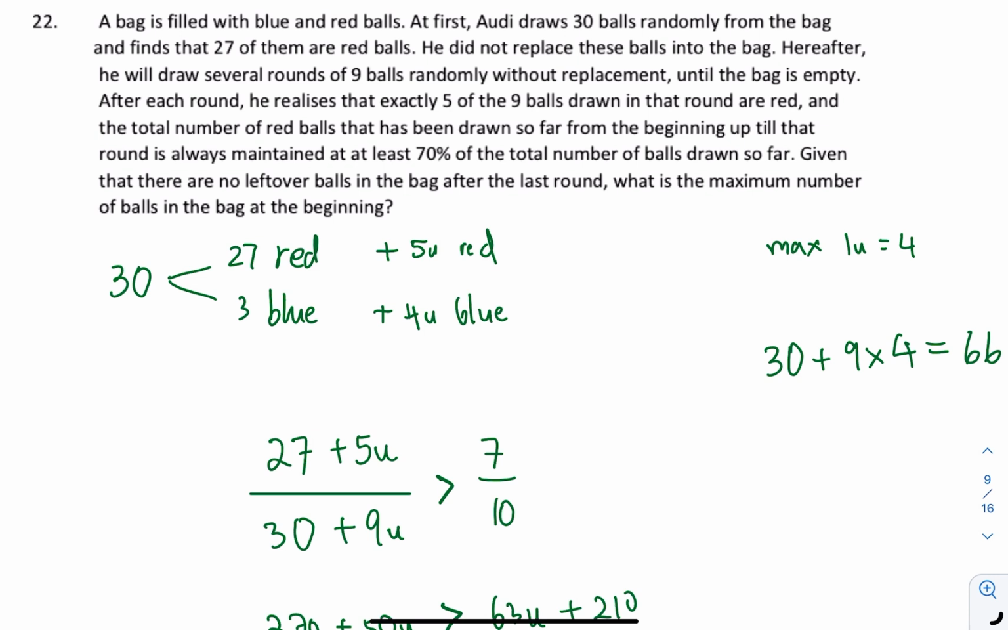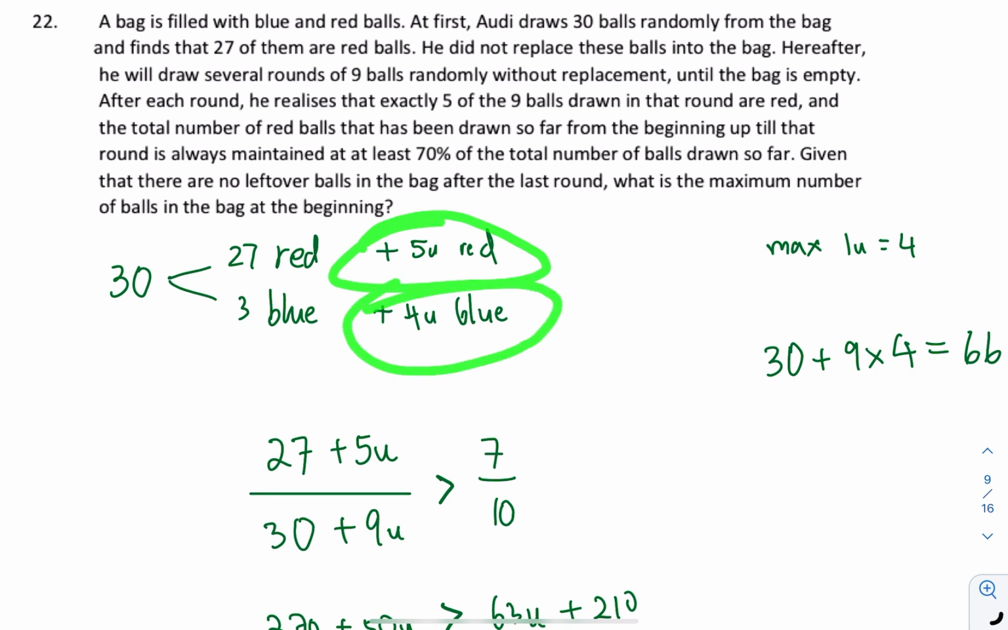Question 22. A bag is filled with blue and red balls. Audi draws 30 balls randomly and finds out that 27 of them are red. That means 3 are blue. He did not replace the balls. And he drew several rounds of 9 balls. Then he realized that it's exactly 5 red and 4 blue for many rounds.